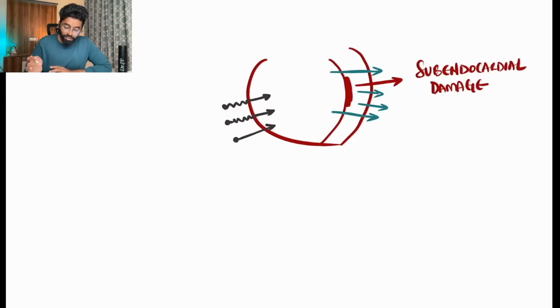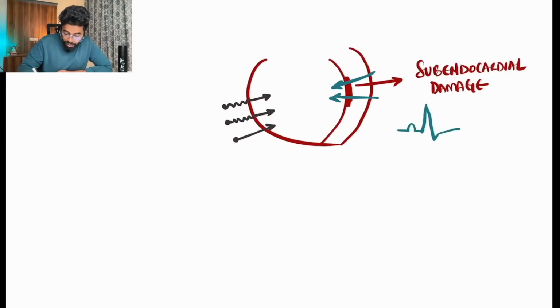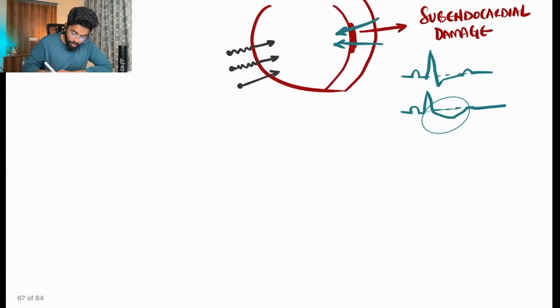Whenever the ST segment wants to come back to its normal isoelectric segment, the vector will be in the opposite direction here, and the leads present right above it will represent it as a depressed wave. That's the concept here.